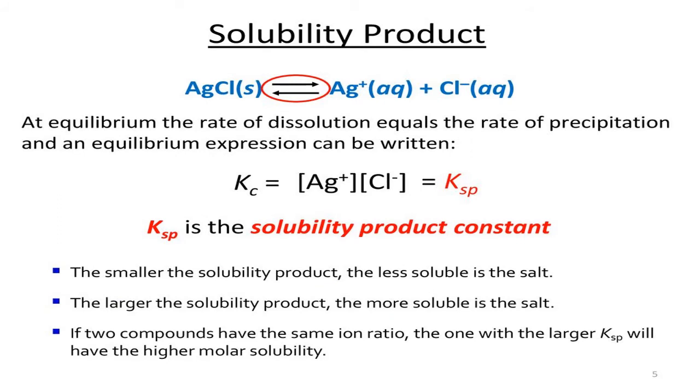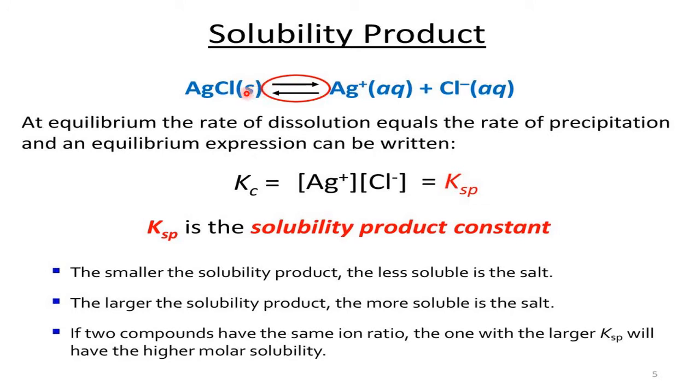Now, when the equilibrium is there, let us write the equilibrium expression, the equilibrium constant, using our previous knowledge. So K equals the concentration of the products by the concentration of the reactant. Remember, only a small amount of AgCl has dissolved and dissociated, so the maximum amount is still solid.